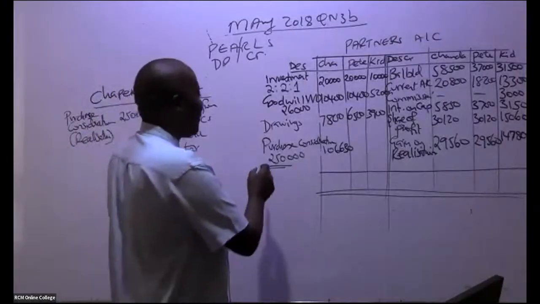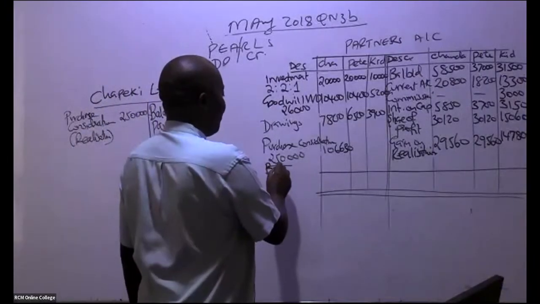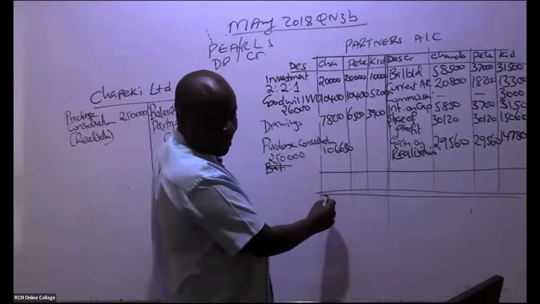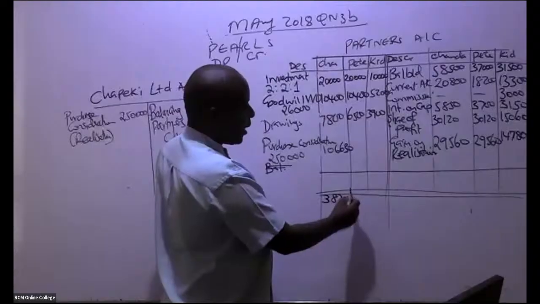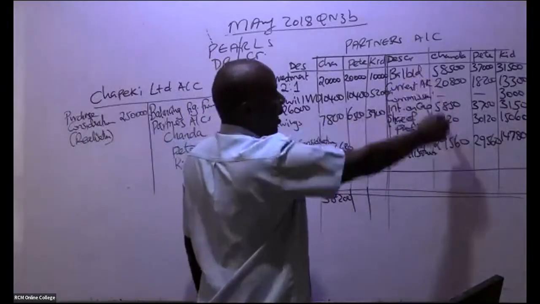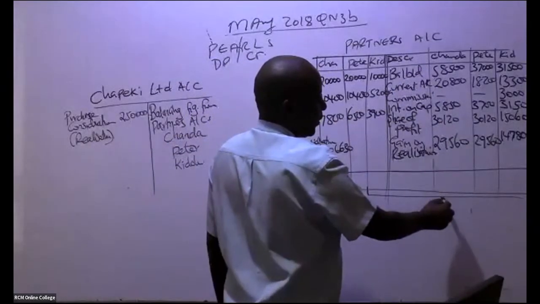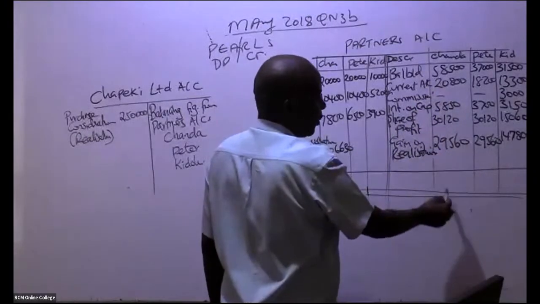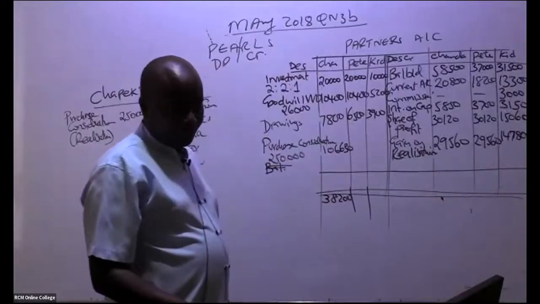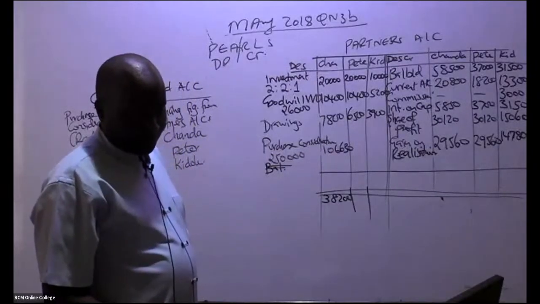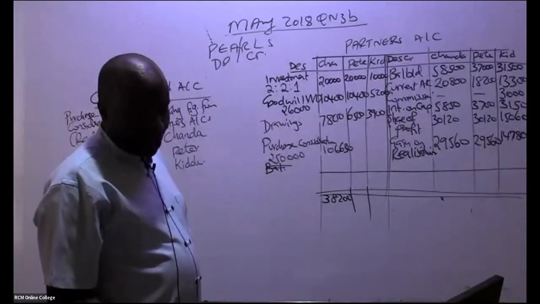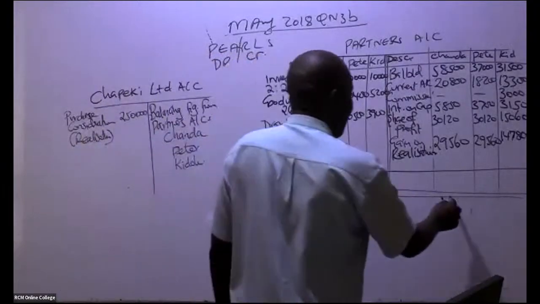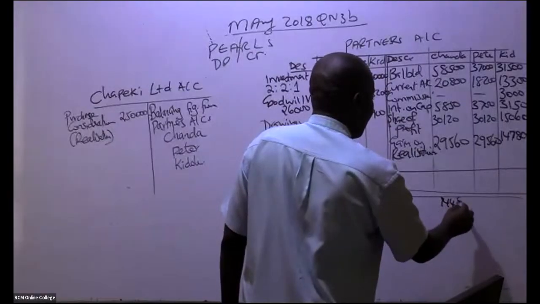Balancing figure. And we are looking at the balancing figure. So the first one, somebody is giving me a figure of 38,200 here. How about this first ninja here? How much do we have when you add this, and this? We have 144,830.